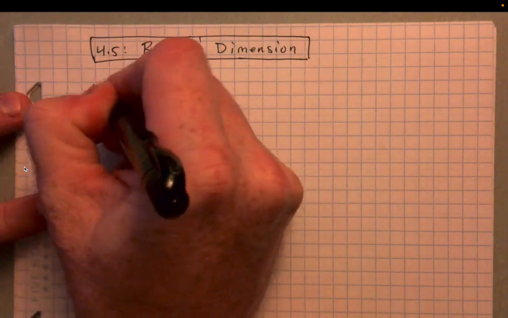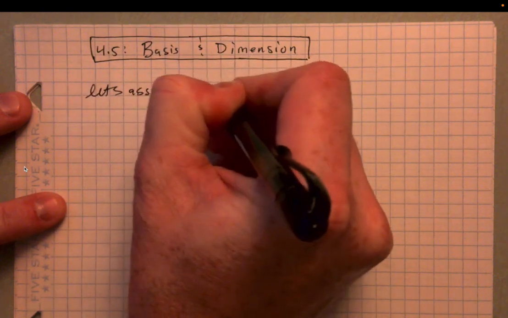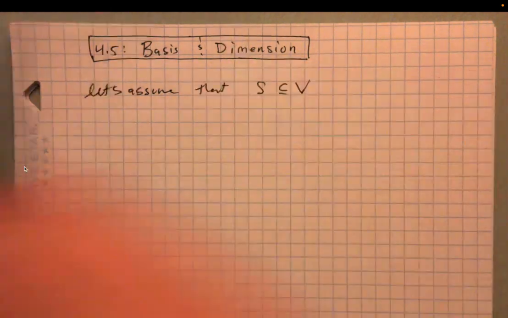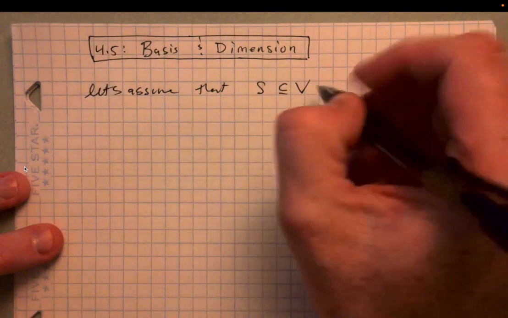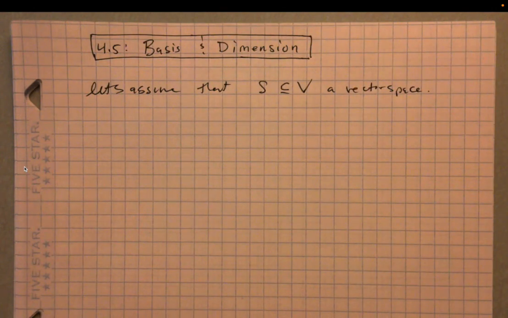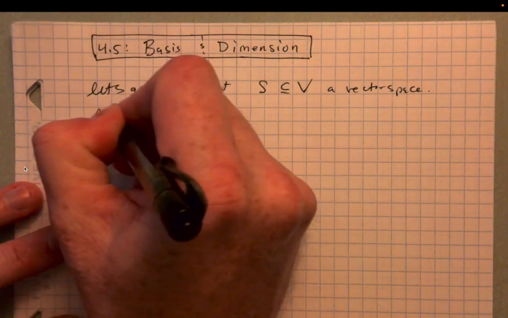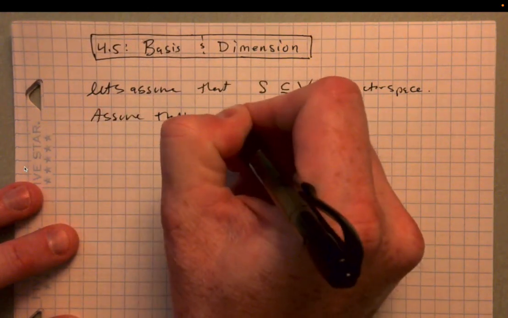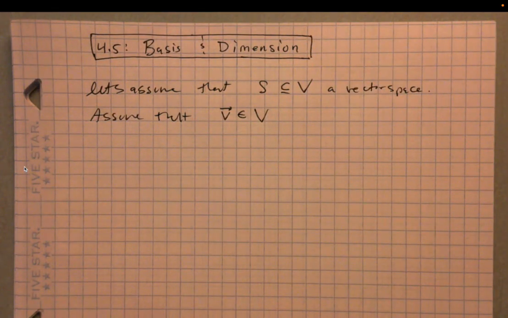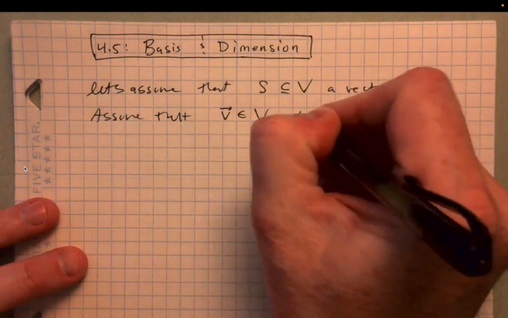Let's assume that we have a set S in a vector space V. Okay, so assume S is a set in V, a vector space. So S is not a subspace, it's just a set. Okay, let's assume that v, a vector, is in the vector space V. Then there are two questions that are pertinent to this lecture. So two questions.